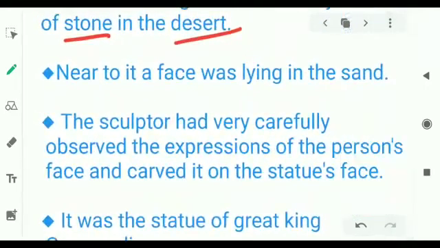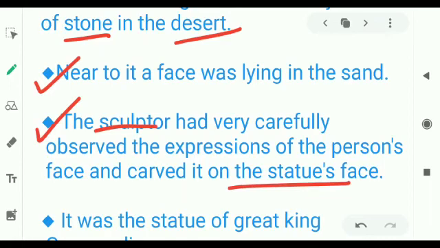So next we move to the next point. Near to it, a face was lying in the sand. Where was the face? Near the legs of the statue, sunk in the sand. Next, who had made it? The sculptor had very carefully observed the expressions of the person's face and carved it on the statue's face, right? And who was that person? King Ozymandias.